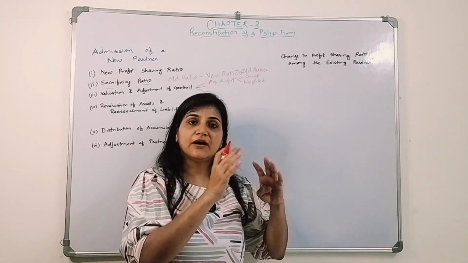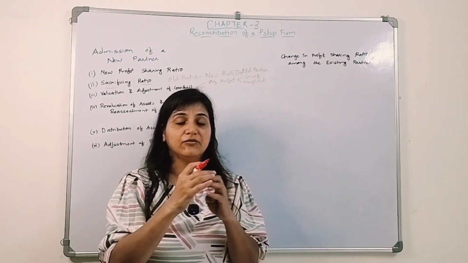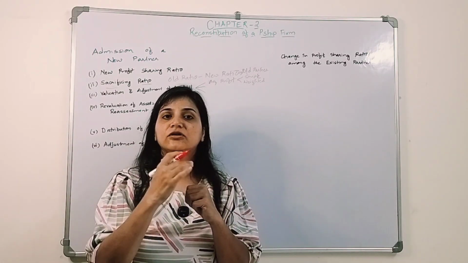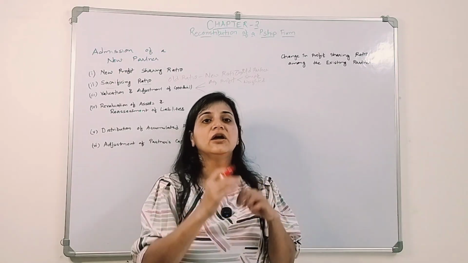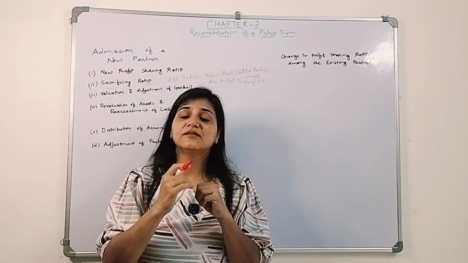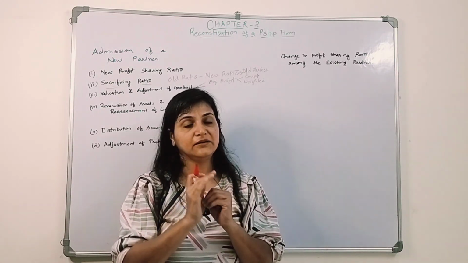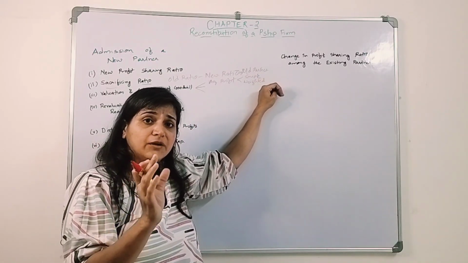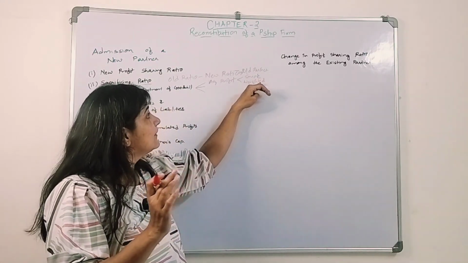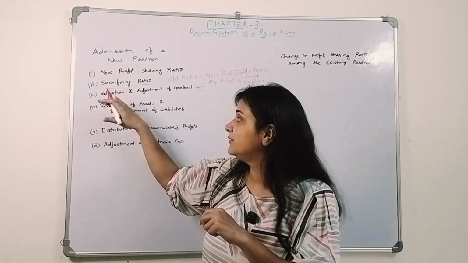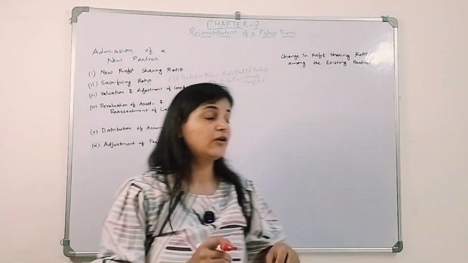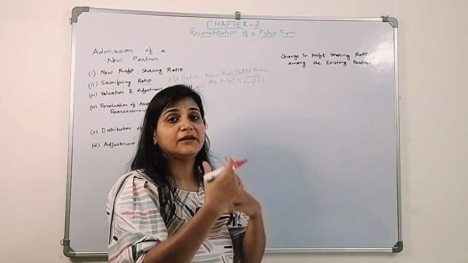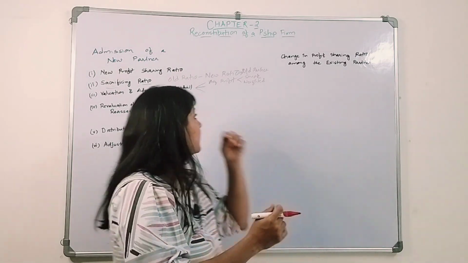Whatever past year profits they have received, it may be in increasing order or in decreasing order. So accordingly the weights are assigned to all the past years, and on that we will calculate the weighted average profit, and that weighted average profit will be the amount of the goodwill, for how many years they expect to receive that profit.